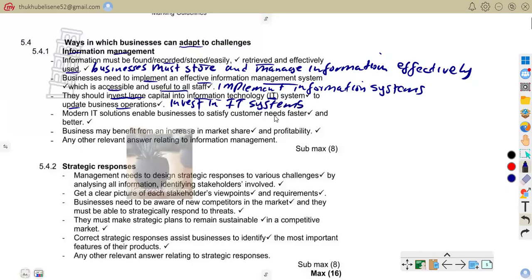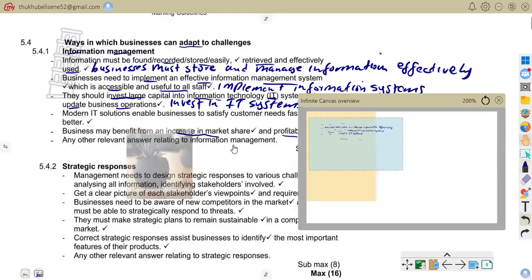As you know, technology helps improve operations. So businesses have to invest a large capital into information technology. Hope you're together on that. Also, business may benefit from an increase in market share and profitability.